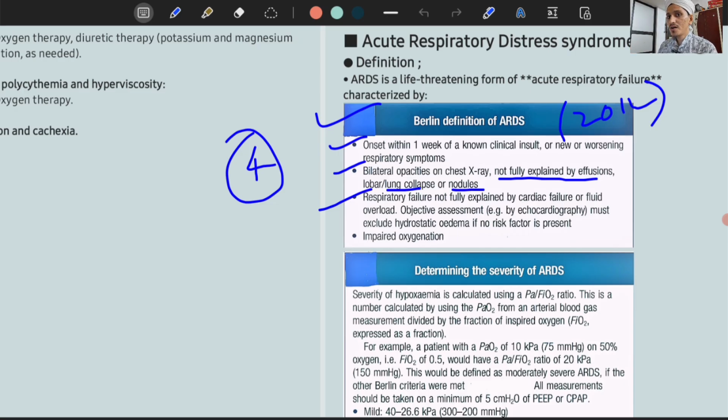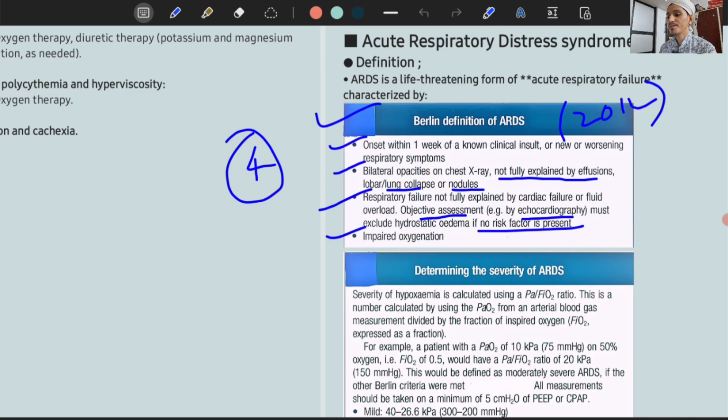So the cardiac cause and fluid overload cause should be excluded. Objective assessment is done by echocardiography. This must exclude hydrostatic edema if there is no risk factor present. Echocardiography will help in excluding a cardiac cause of edema if there is no risk factor for ARDS. Okay, this is the third condition: the pulmonary edema should not be cardiac, and should not be due to fluid overload.